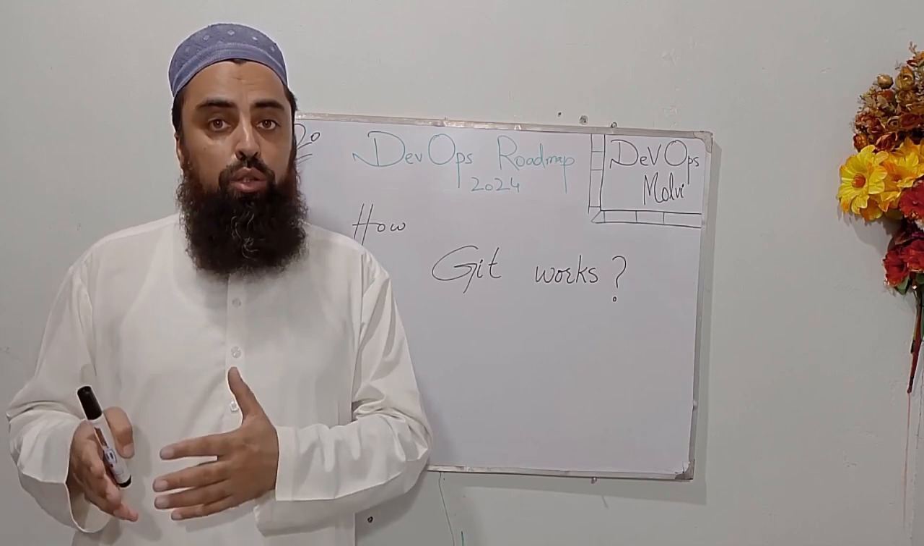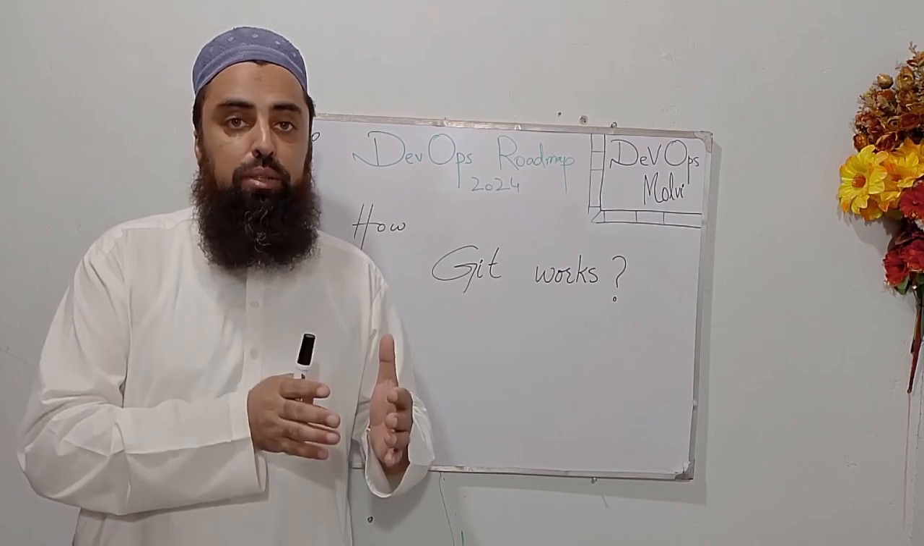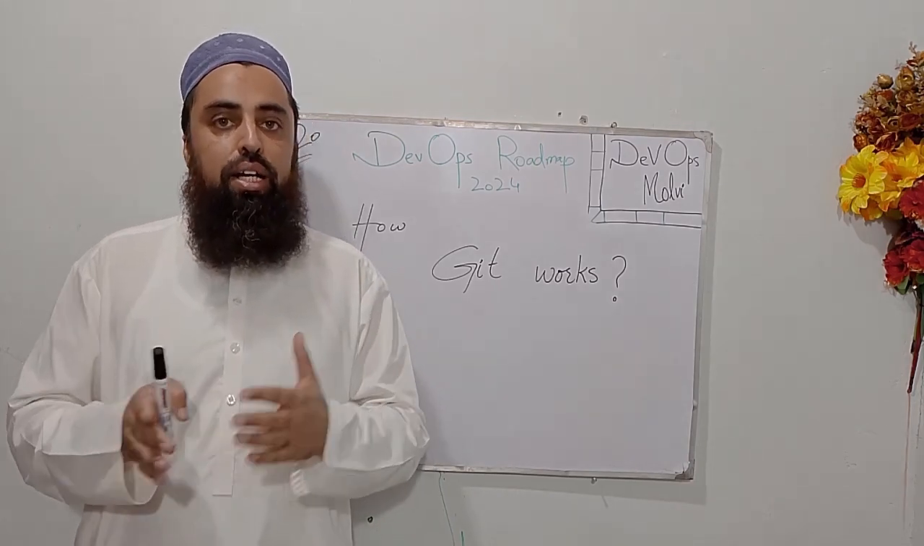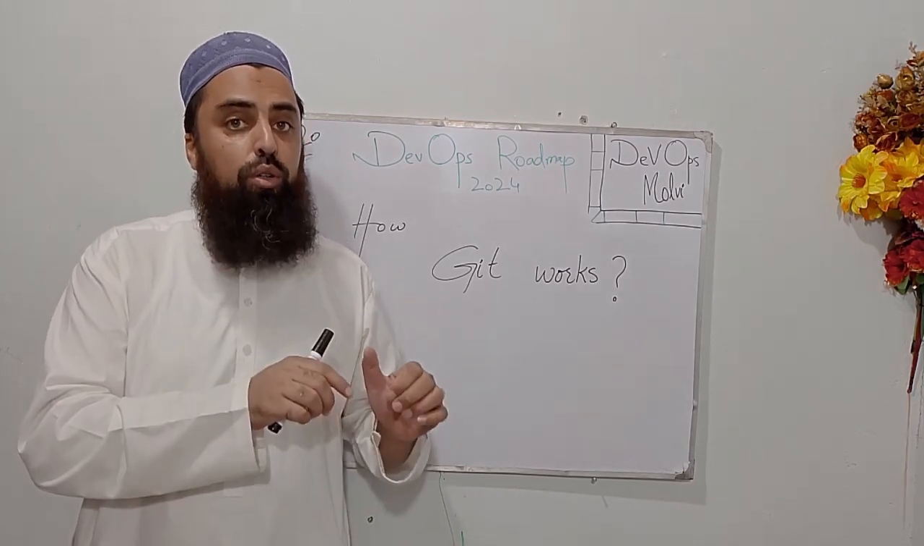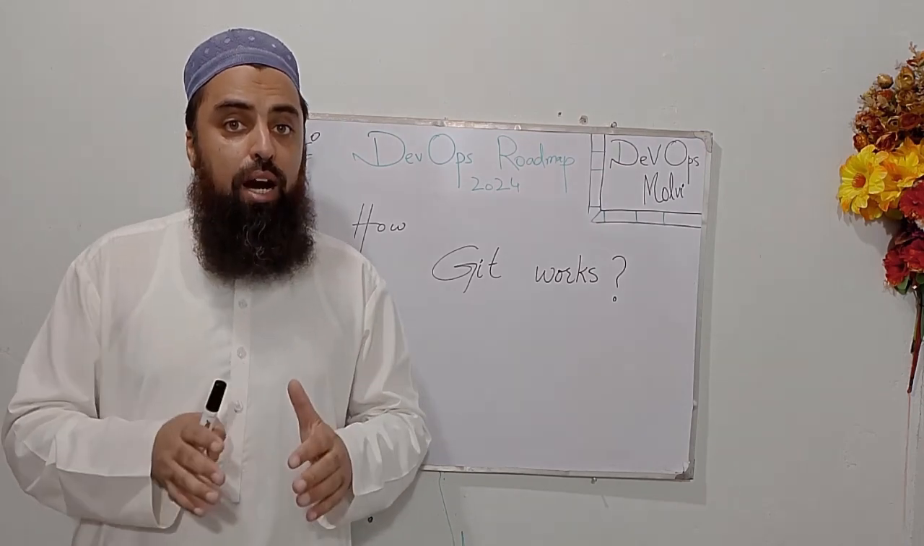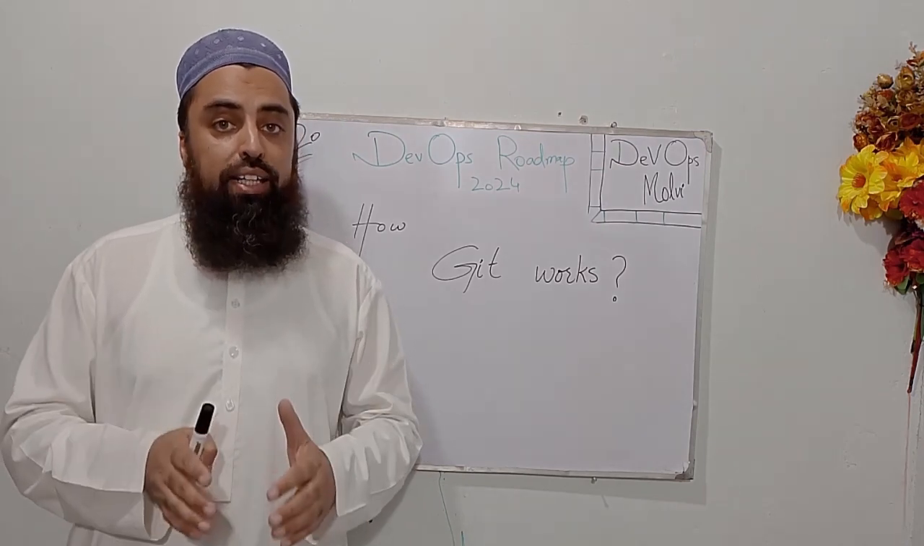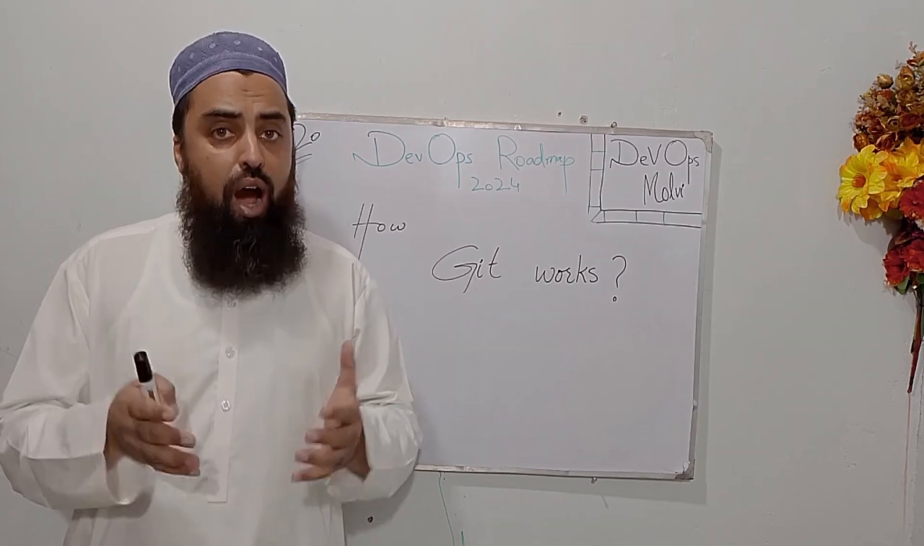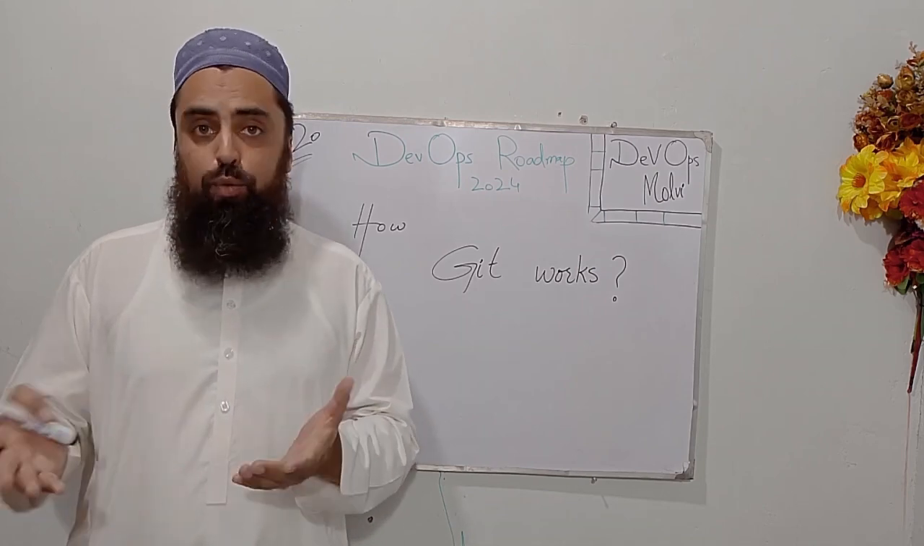We also discussed the difference between Git and GitHub. Git is a version control on our local system, whereas GitHub is a cloud service which provides Git in the cloud. Now we must know how Git works.